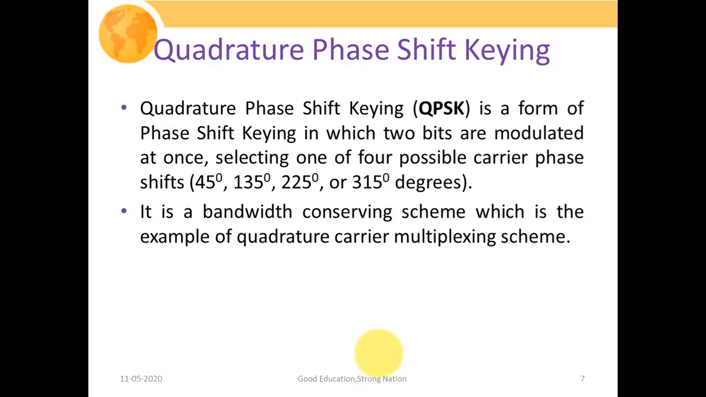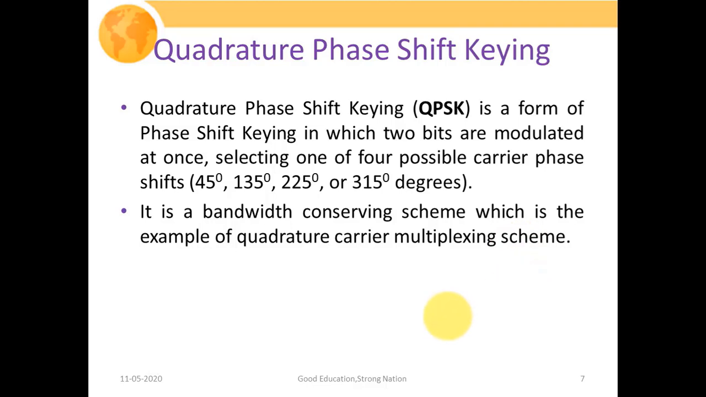So quadrature phase shift keying. What is quadrature phase shift keying? Quadrature phase shift keying is a form of phase shift keying in which two bits are modulated at once, selecting one of the four possible carrier phase shifts, that is 45 degree, 135 degree, 225 degree or 315 degrees. It is a special type of phase shift keying in which instead of transmitting one bit of information as we do in our PSK waveform, we are grouping two bits together, and then selecting one of the four possible carrier phase shifts to pass that group of information.